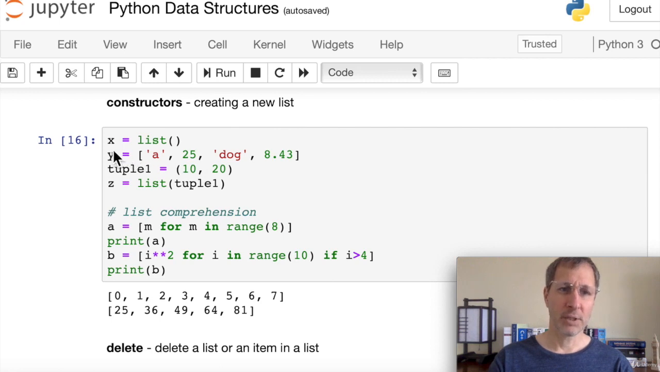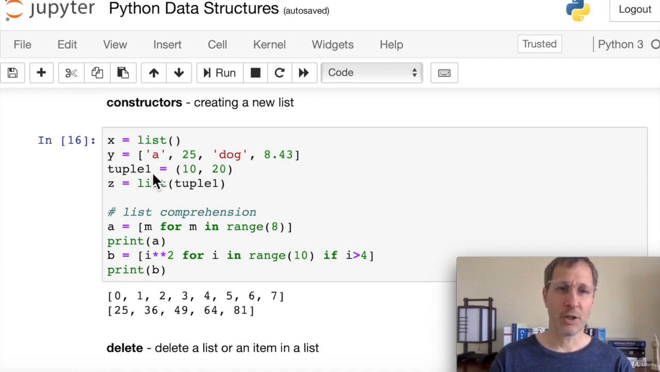One, we can create an empty list by just saying x equals list and then parentheses. That calls the list constructor with no parameters, and it gives us a new empty list. Another way to do it, and this is probably the most common way, is to pass in the items we want in that list inside square brackets. We can separate each item with a comma. Here we have multiple different data types: strings, integers, and floating point values all in the same list. That's one nice thing about the versatility of lists.